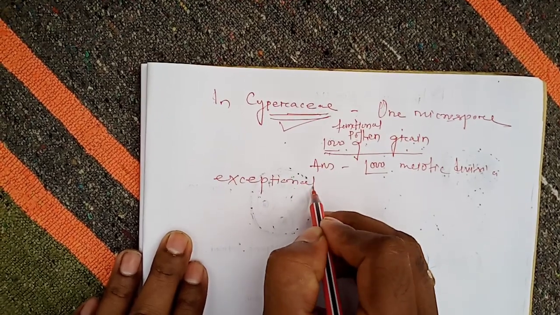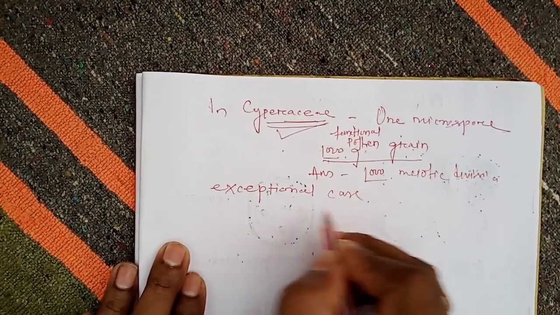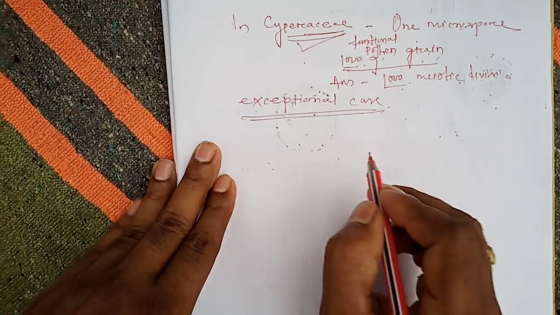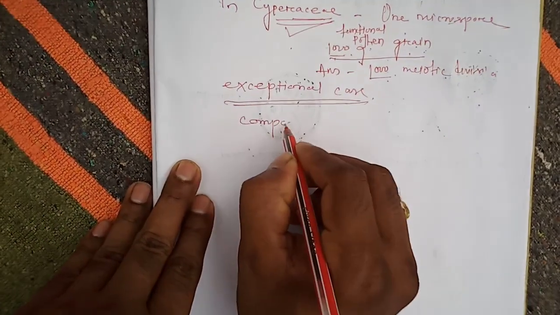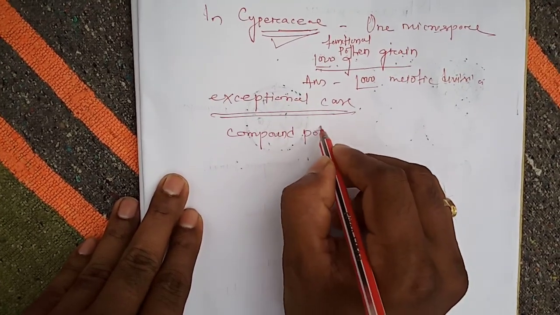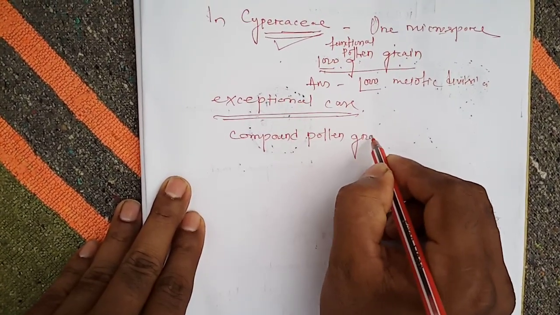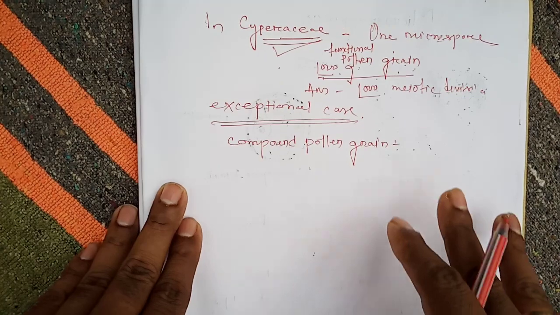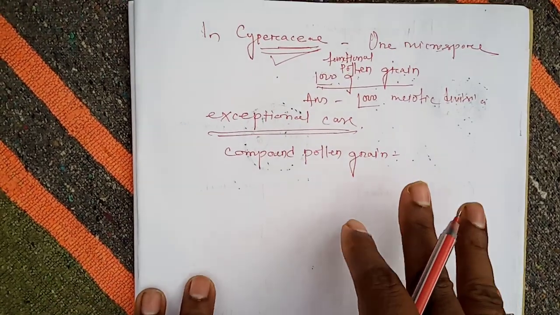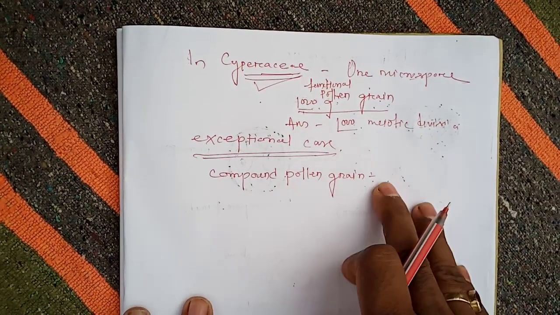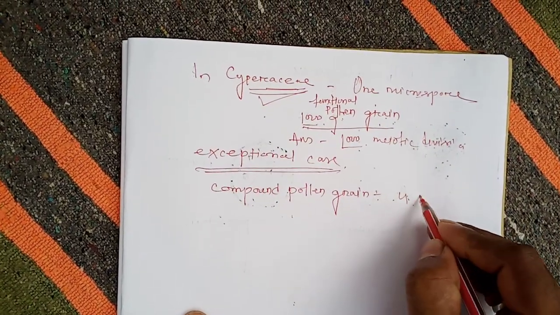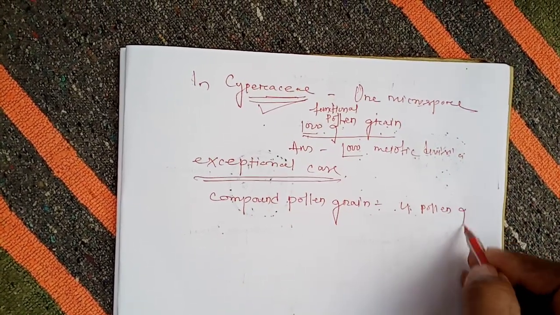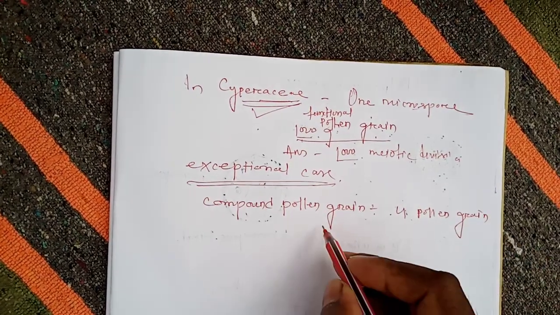Now we will see some exceptional cases regarding microsporogenesis. First is the compound pollen grains. What are compound pollen grains? In some cases, all the four pollen grains remain attached. When all four pollen grains remain attached, they are called compound pollen grains.